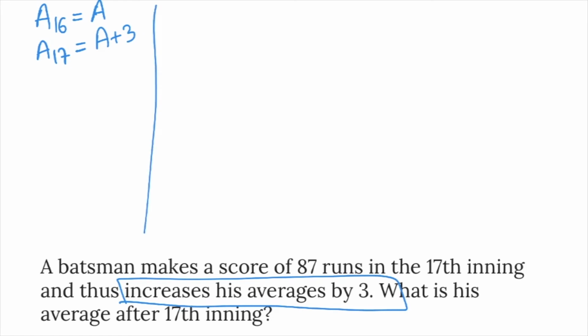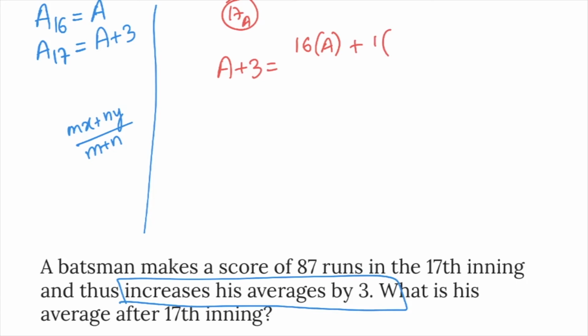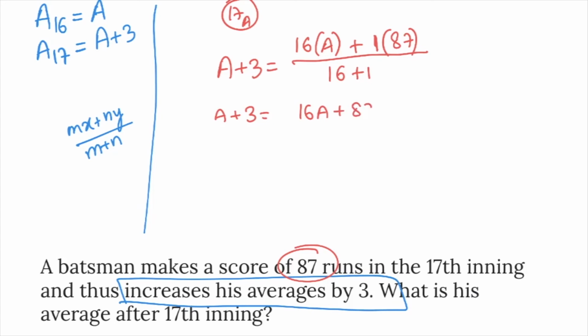We know that the combined mean formula is (mx plus ny) divided by (m plus n). 17 matches average A plus 3 is equal to 16 matches into average A plus 1 match into average 87, since he scored 87 runs in the 17th match, divided by 16 plus 1. So A plus 3 is equal to (16A plus 87) divided by 17.